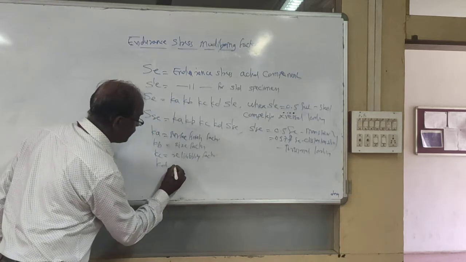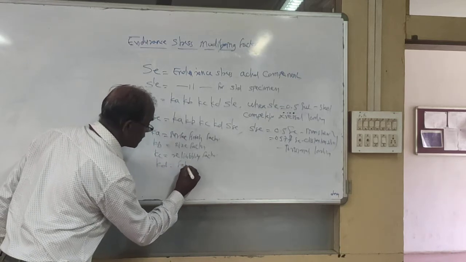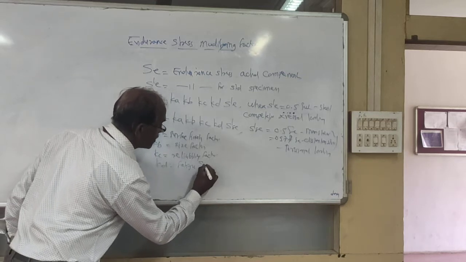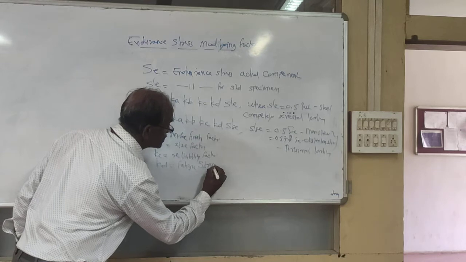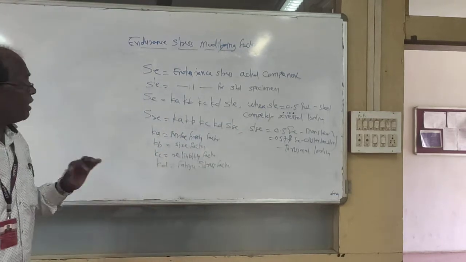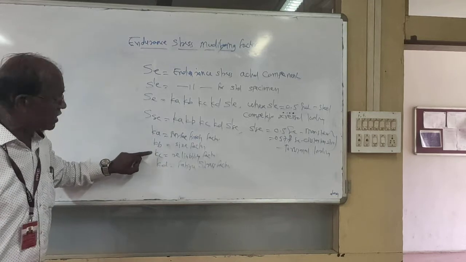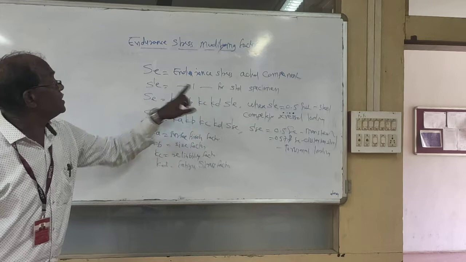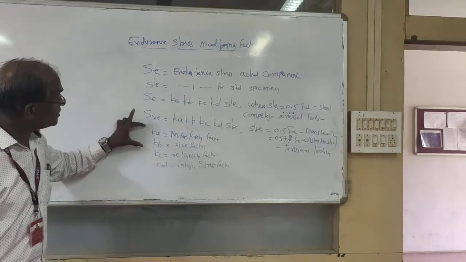And Kd is a fatigue concentration factor, we call it fatigue stress factor. So let us take them one by one. What is Ka, what is Kb, Kc and Kd? How this endurance strength Se is modified because of these four elements.